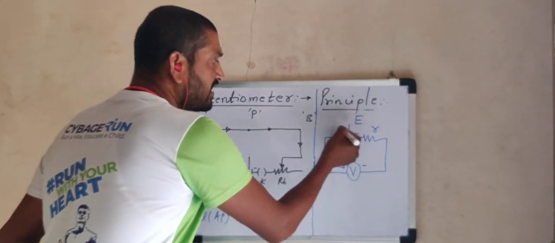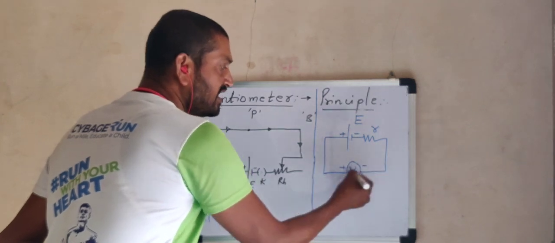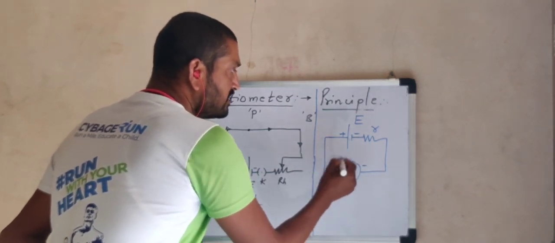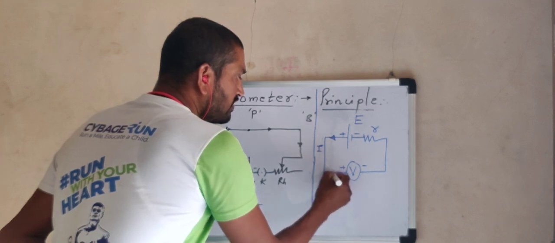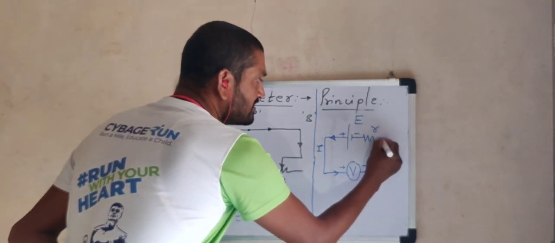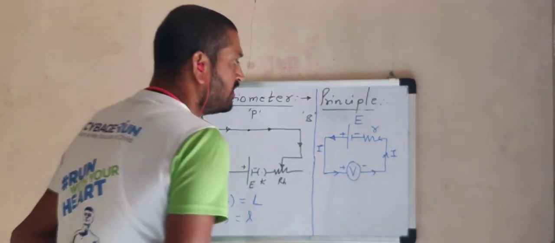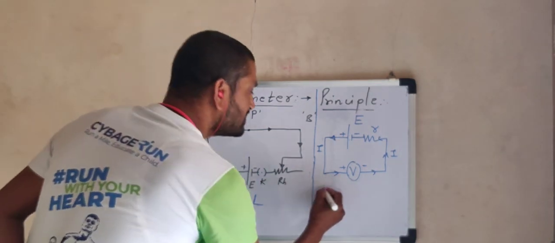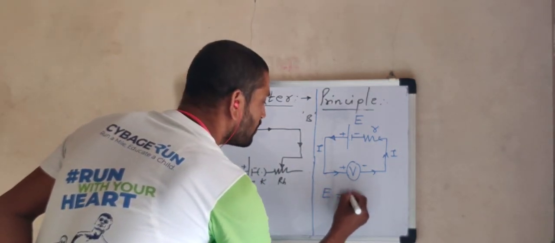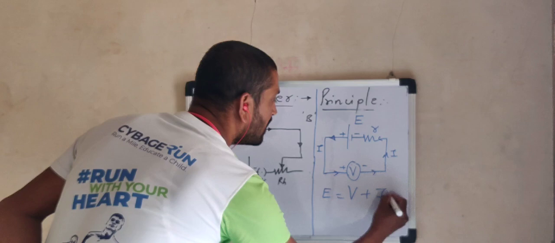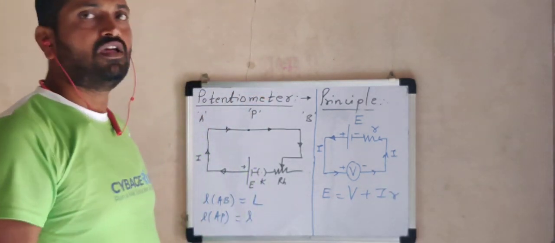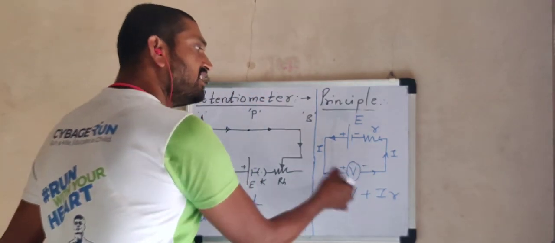When the voltmeter is connected between the two terminals of this cell, a certain current will be drawn. This current will flow through the entire circuit, let it be I ampere. Now as per Ohm's law for a complete circuit, EMF is equal to capital V plus I into small r. When the voltmeter is connected, current is drawn.